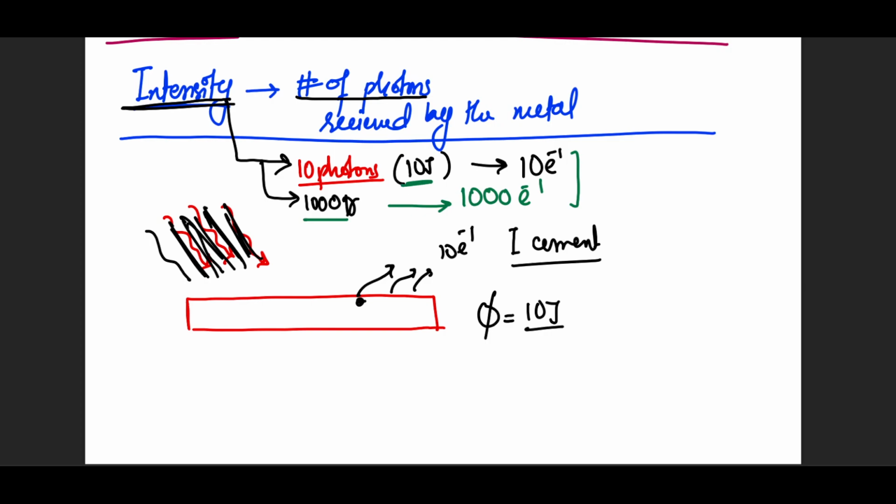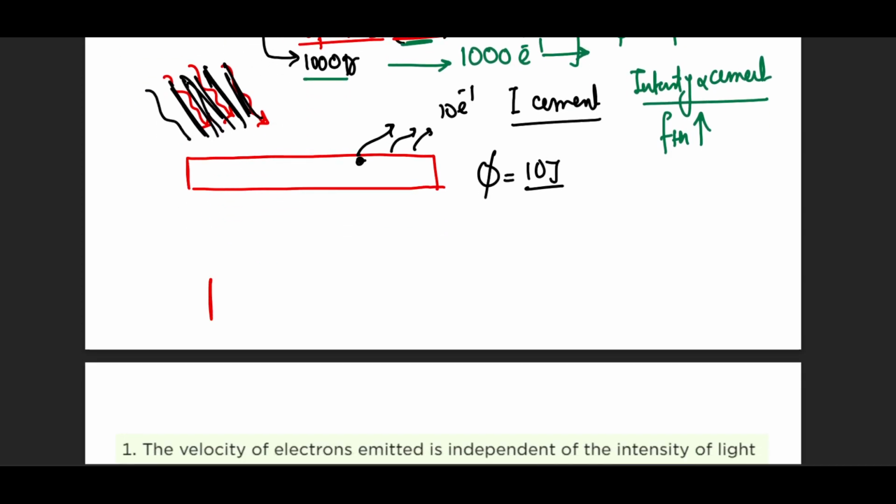Now, if the work function energy is being compensated by the photon, or at least the photon energy is greater than the work function, now the electrons will increase. In these circumstances, we can say that the intensity of the radiation will control the photoelectric current coming from the surface. Only when you cross the threshold frequency, if the frequency is matched or at least crossed, because we know that if the frequency is higher, then the energy of the incoming photon will be greater. Now let's consider another scenario in which I have seen the question asked from the students as well.